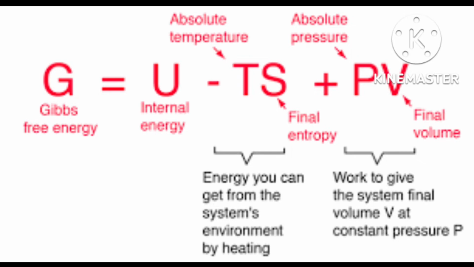At temperature T, the entropy change of the surroundings is, as I already told you, delta S surrounding equal to minus delta H divided by T at constant pressure. Last class I also sent numericals where this formula was used.